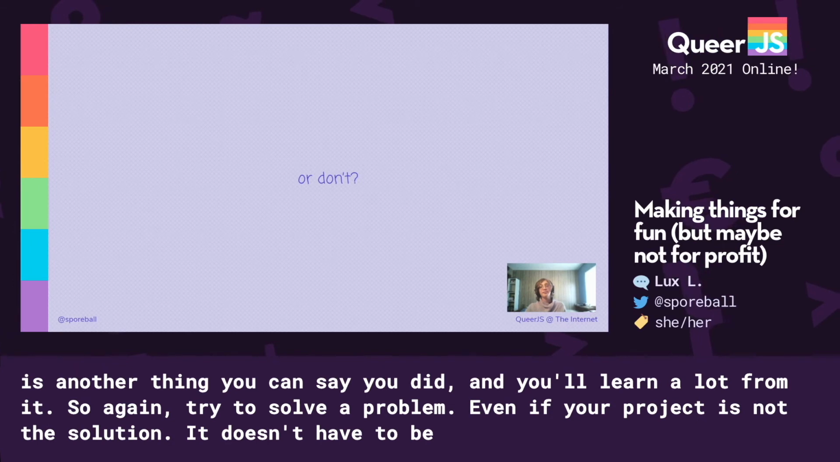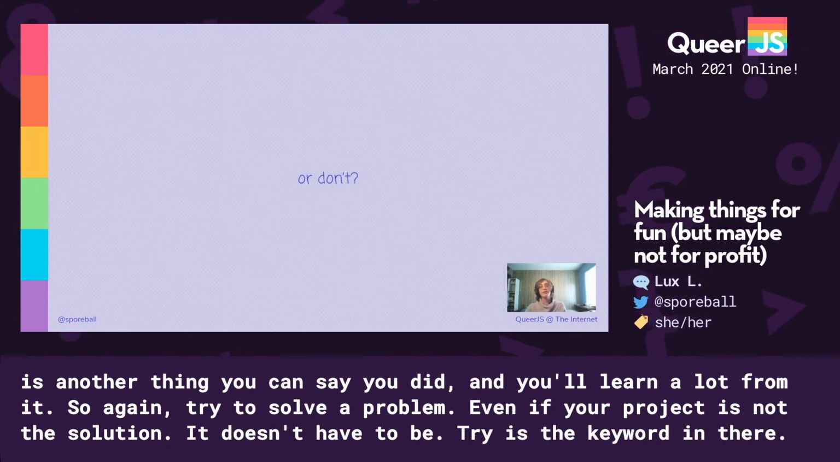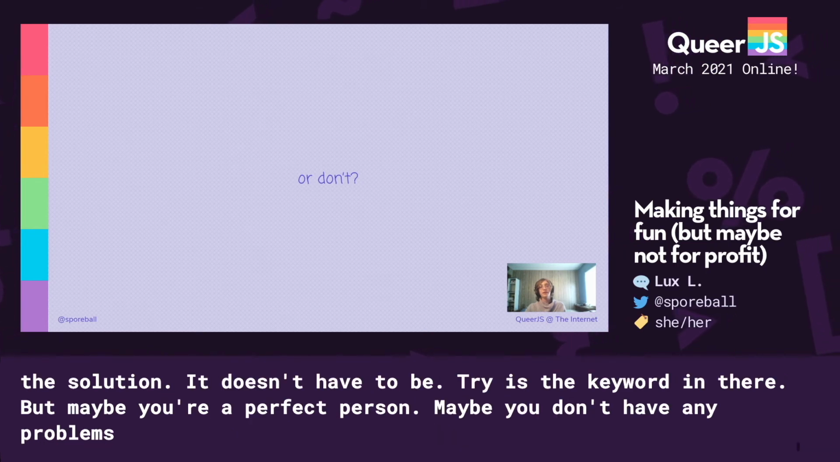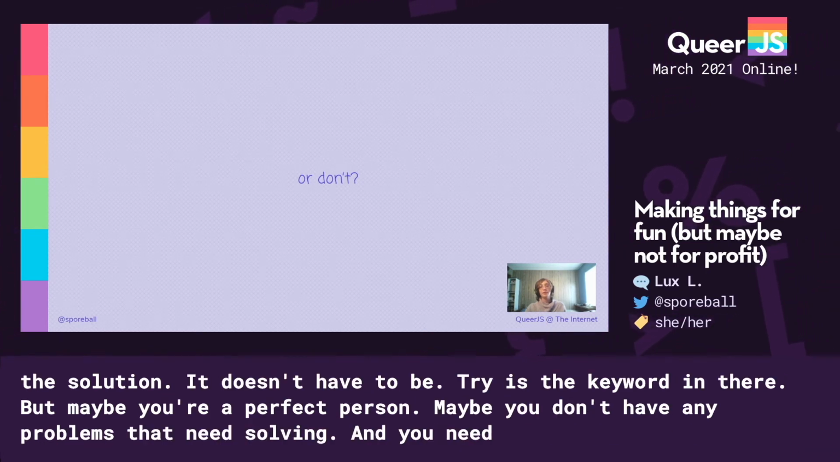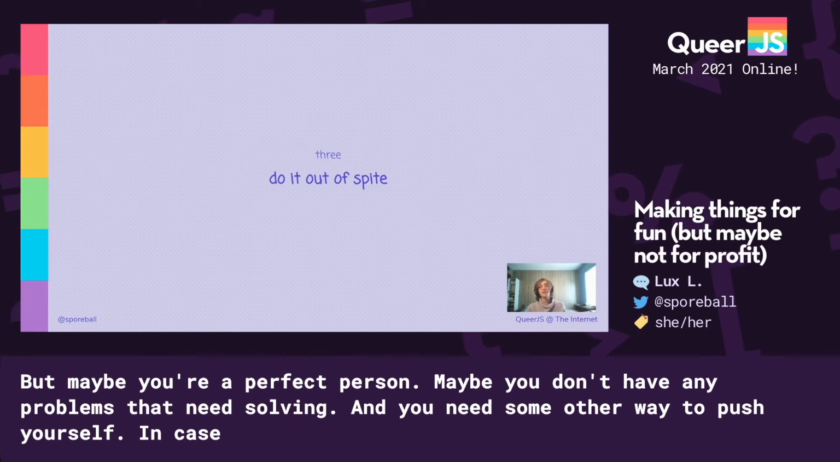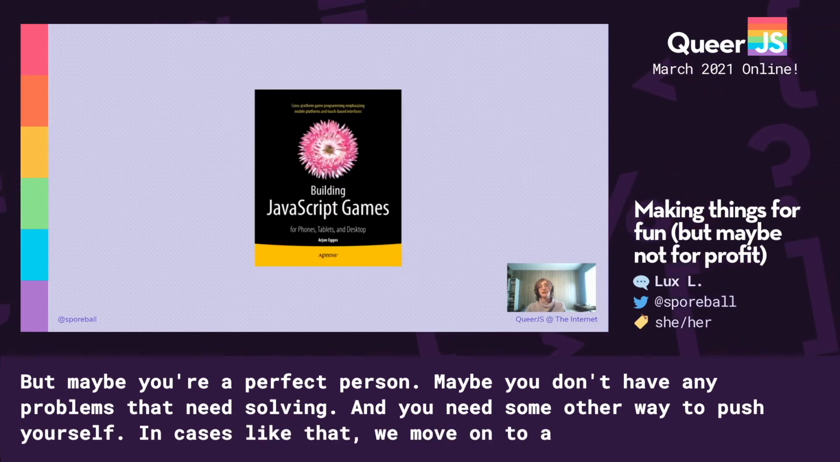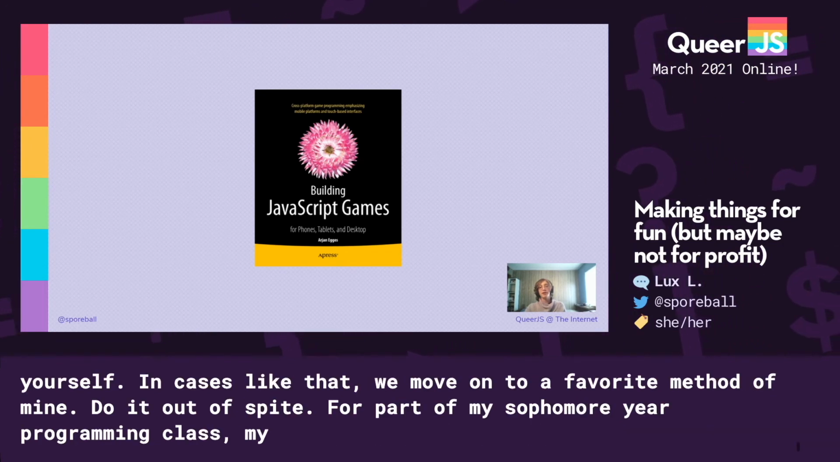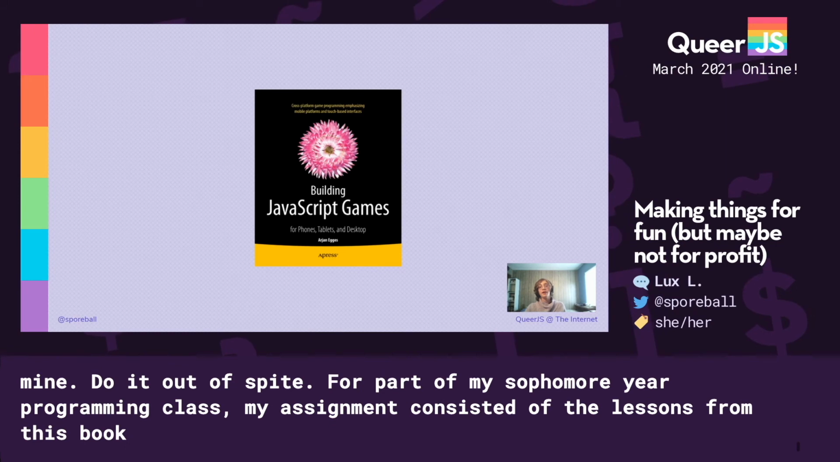But maybe you're a perfect person. Maybe you don't have any problems that need solving, and you need some other way to push yourself. In cases like that, we move on to a favorite method of mine: do it out of spite. For part of my sophomore year programming class, my assignment consisted of the lessons from this book, Building JavaScript Games by Arjan Egges, and I'm not a fan of it.